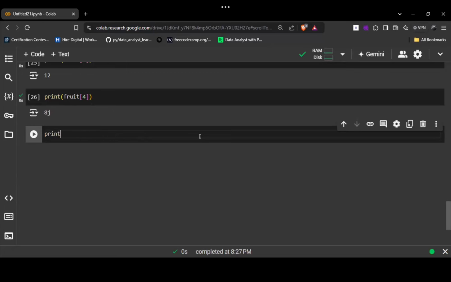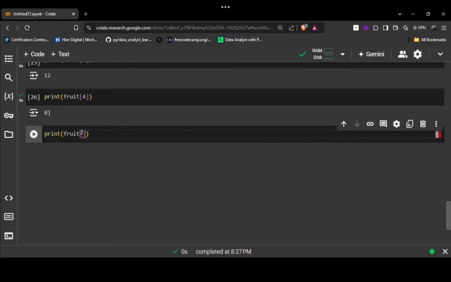So imagine this print statement. I'm ordering you to pick items from the container. What is my container name? Fruit. Then I asked you to pick items within a range. Let's say I asked you to pick items from item 2 to item 4.